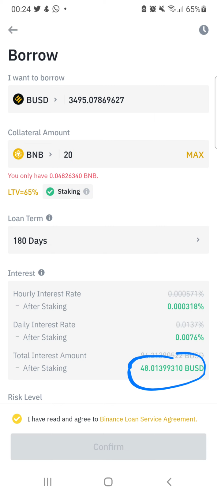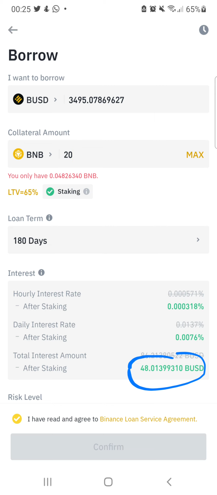But before that, remember there are advantages of borrowing. For example, the market is dumping. You already used your money to buy a coin, BNB for example, or any other coin, and the market is dumping and you need money urgently. With the help of Binance Borrow, this crypto loan, you can drop that BNB that you already have as collateral and you collect some money.